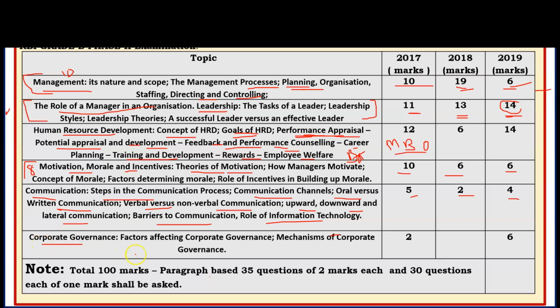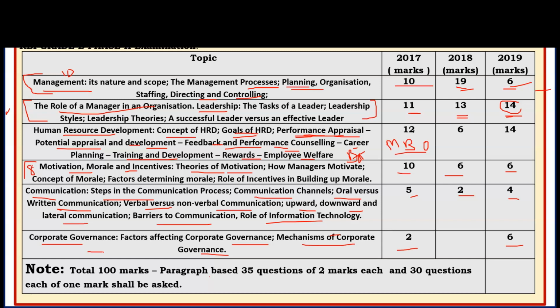Corporate governance, factors affecting corporate governance, mechanism of corporate governance. It's a very important topic. Last year a 6 mark question was asked. In 2002 marks, 2016 also questions were asked from it. In corporate governance, you have to cover the history of corporate governance. Even in interviews this topic was targeted. Many students were asked a number of questions on corporate governance in the RBI Grade B interview also. So it's a very important topic.